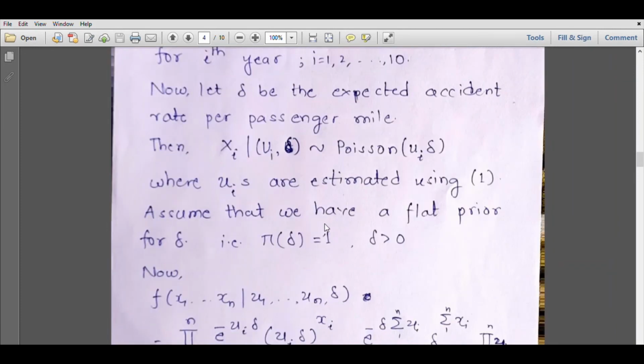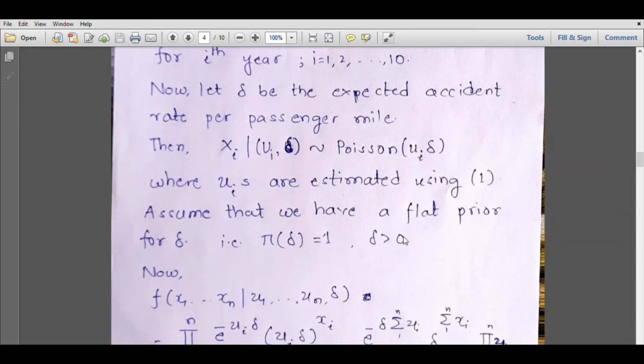So now the ui's are estimated using this equation. Now suppose we have a flat prior, because in the first case we had assumed a gamma prior for theta. Now here, ui into delta, the ui's are constants, so we can simply say we have a prior for delta alone, which is the accident rate. So suppose pi delta is a prior distribution for this delta, and we are assuming a constant prior for this, so pi delta is simply, say, 1.